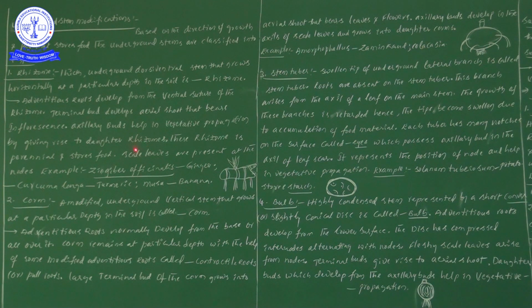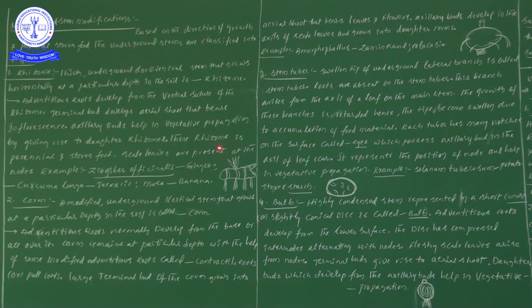From which kind of buds does the formation come? From axillary buds, the formation of daughter rhizomes can be seen. These rhizomes are perennial, so don't forget that. Perennial means they can grow for more than 2 years, or the lifespan of these rhizomes is more than 2 years, and they store food materials. Rhizome definitely stores the food materials.